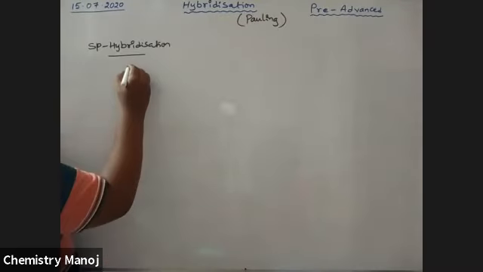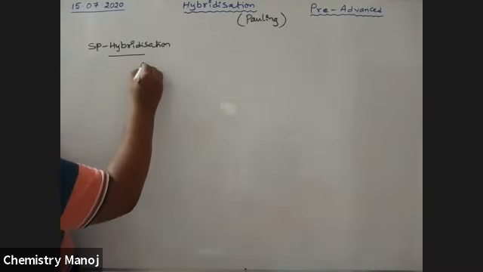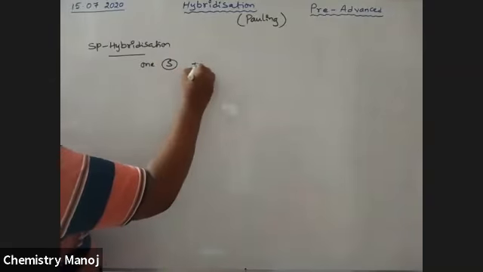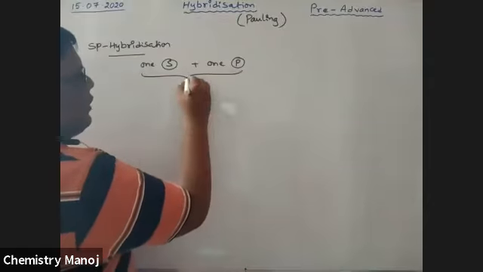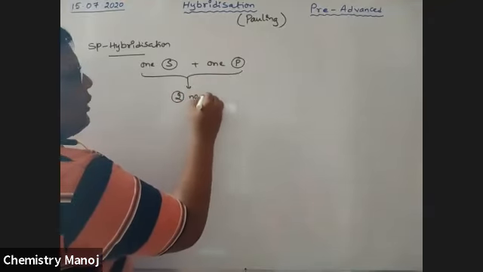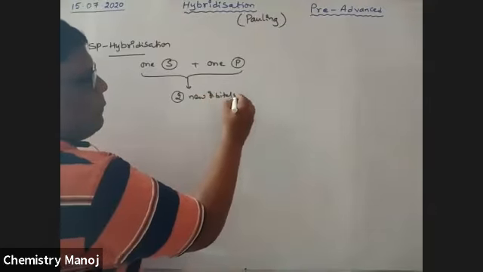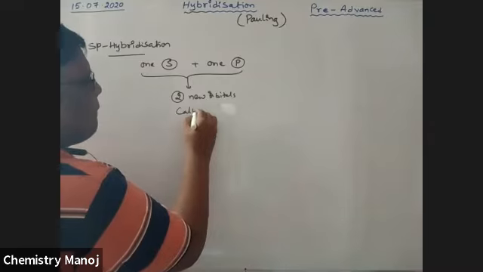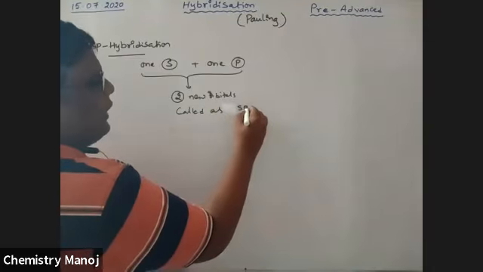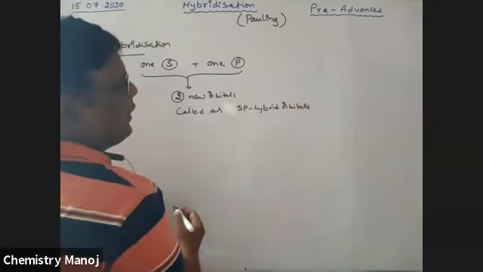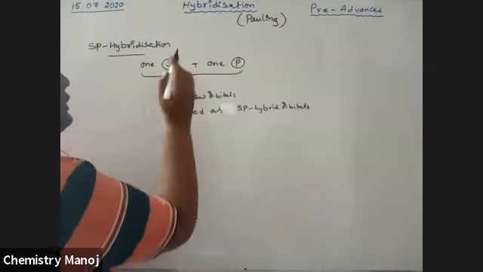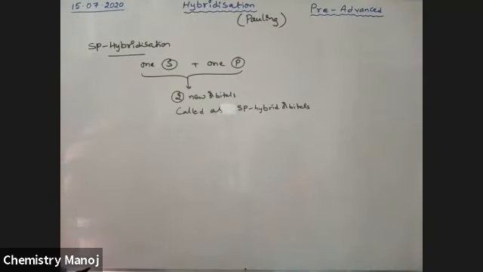The process of intermixing of one s orbital and one p orbital, these two mix and produce two new orbitals called sp hybrid orbitals. And the process is called sp hybridization.